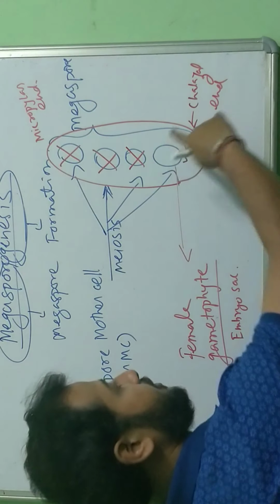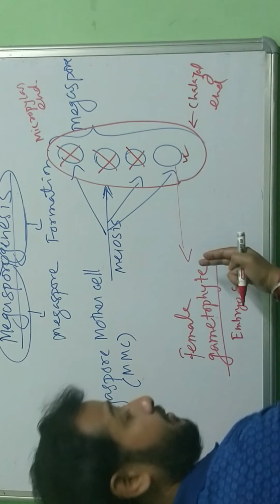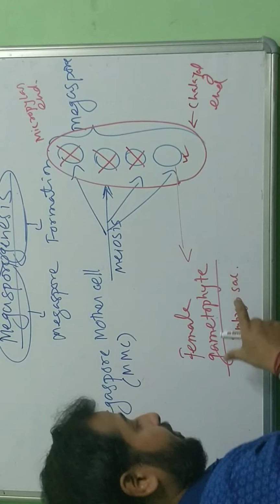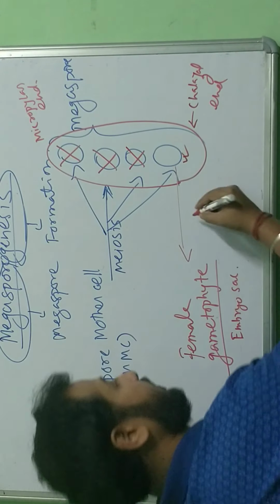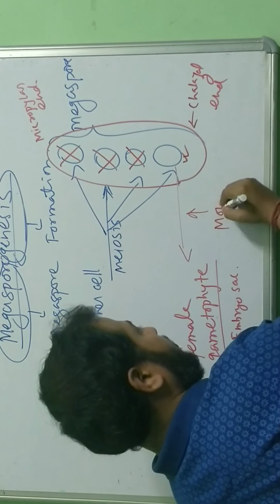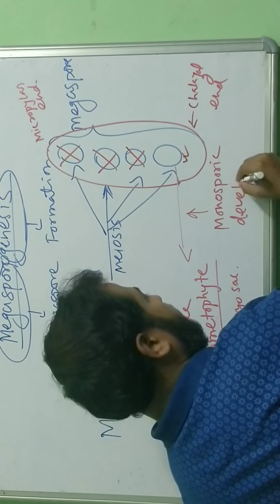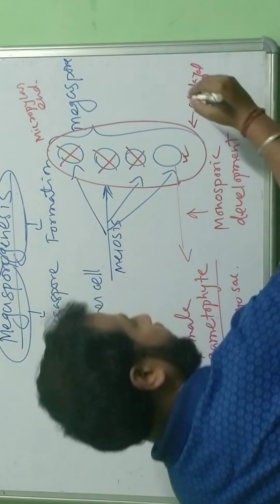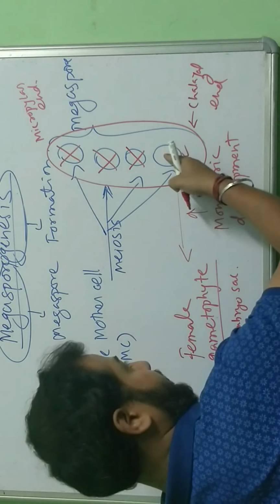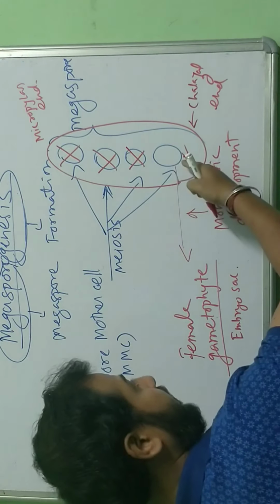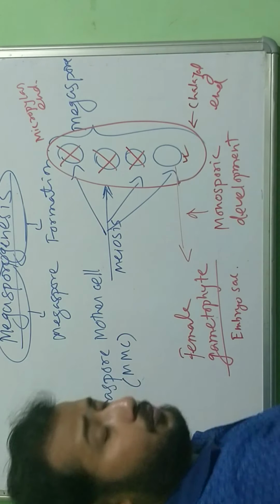The process of formation of this female gametophyte from one megaspore is known as monosporic development. Monospore means one single spore. So this megaspore develops into the female gametophyte, a process known as monosporic development.